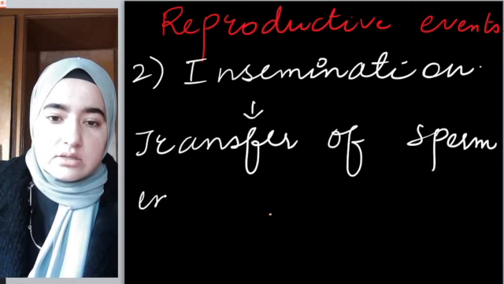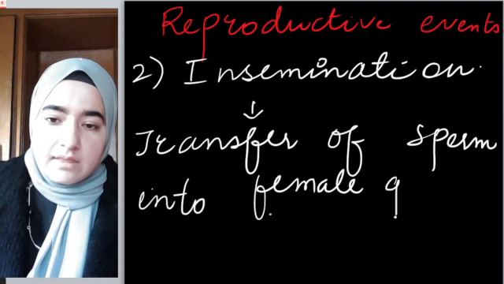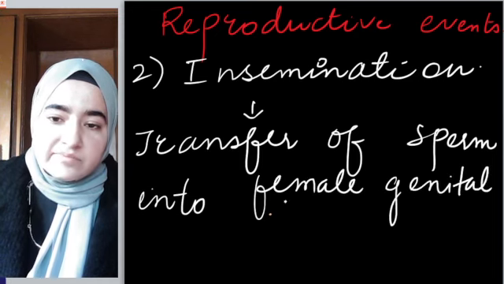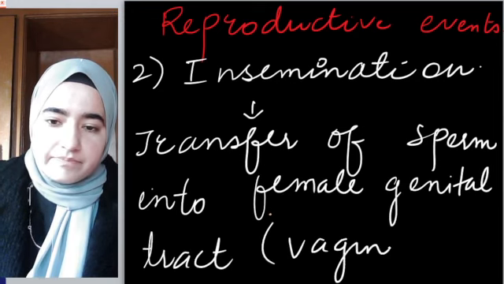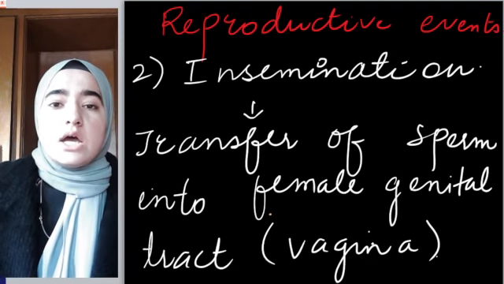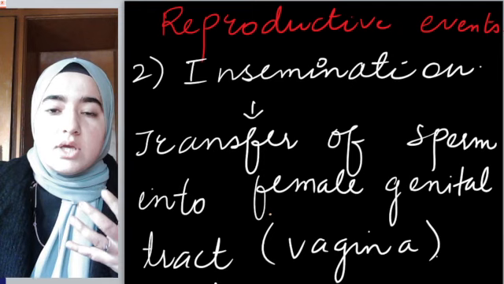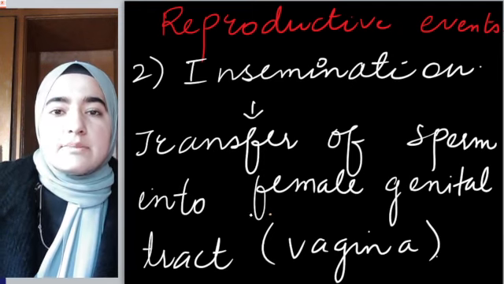Female genital tract, or we can say vagina simply, right? This is the second event which will take place inside humans, inside viviparous organisms. After insemination, what will happen?